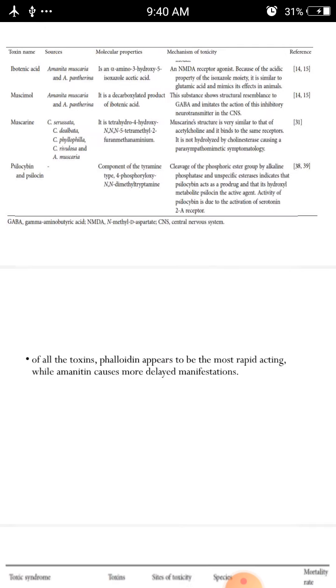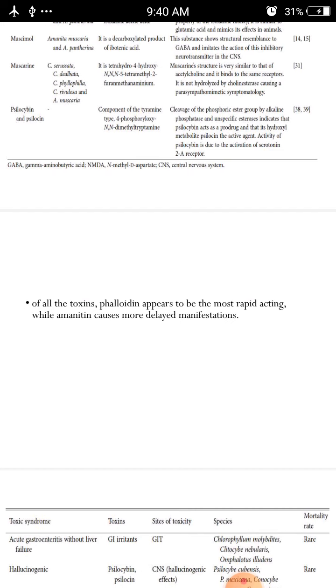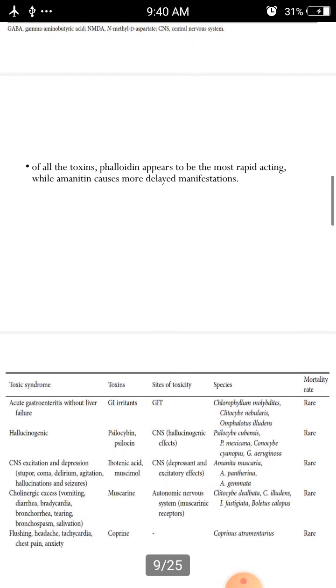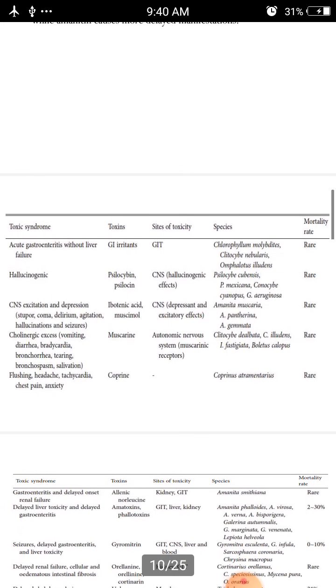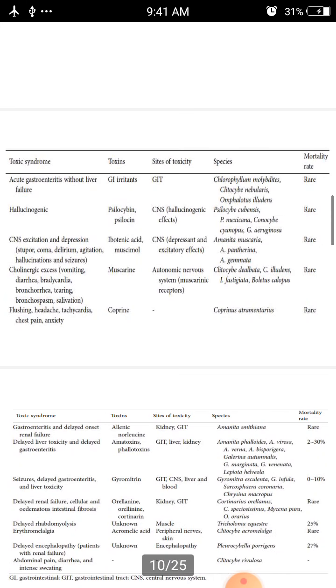So, of all the toxins, phalloidin appears to be the most rapid acting, while amanitin causes more delayed manifestations. Okay. So what are its effects? Mostly the toxic syndrome will appear like acute gastroenteritis, hallucinogenic effects, CNS excitation, flushing, headache, tachycardia, cholinergic excess, everything. All these are mainly because of the presence of some specific component, each having a specific action, as you can see here.